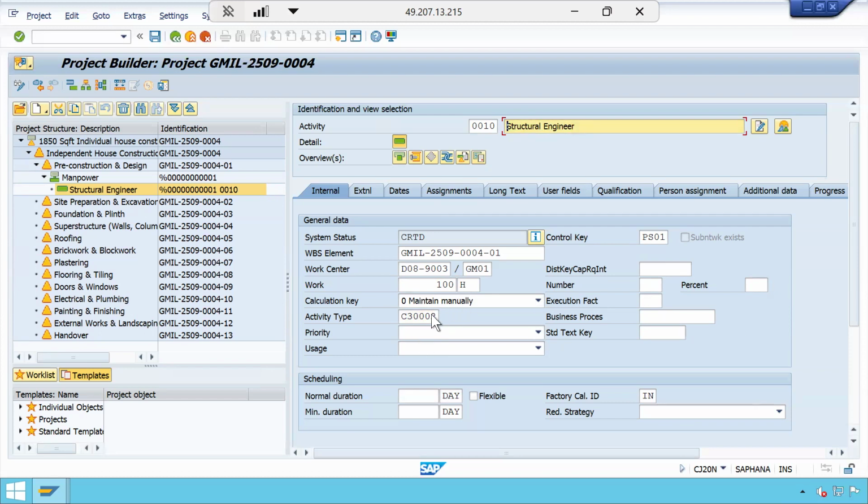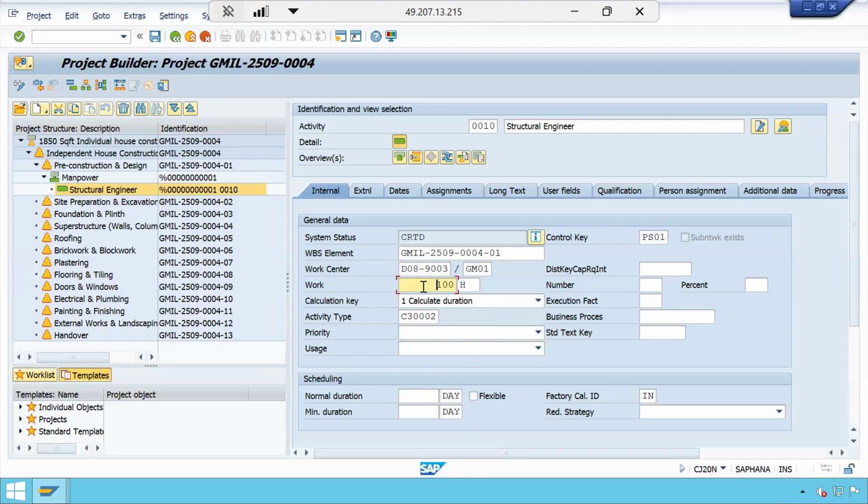Now, calculation key, this is very important. When you say maintain manually, the system will not be able to calculate either the normal duration or work. The system will be able to calculate when you select the formula or the calculation key. Let us say, for example, duration. Now, number of persons. See, what is work?